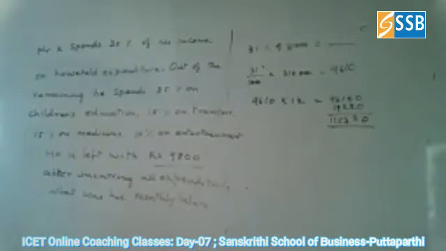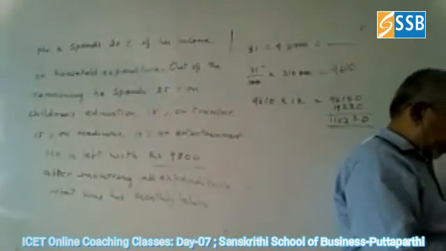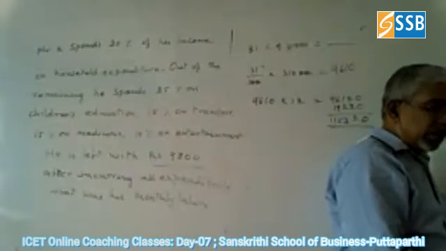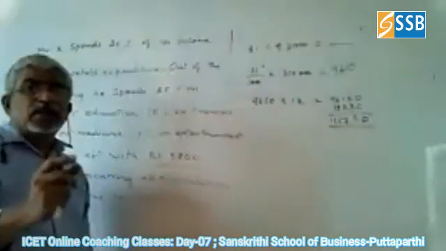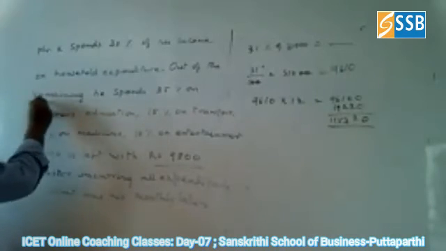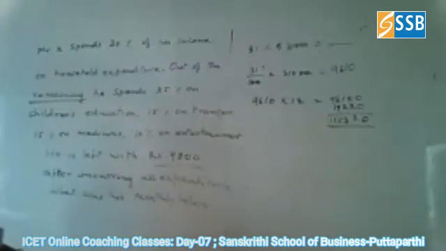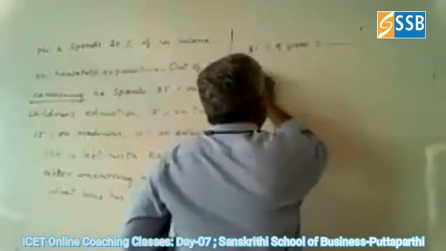So that is what we have to calculate, the percentage out of the remaining. Because of that word, this problem is entirely different from the other problems. In the other problem we took the total amount, but here we are taking the remaining. This word becomes important. Now let us solve this problem.